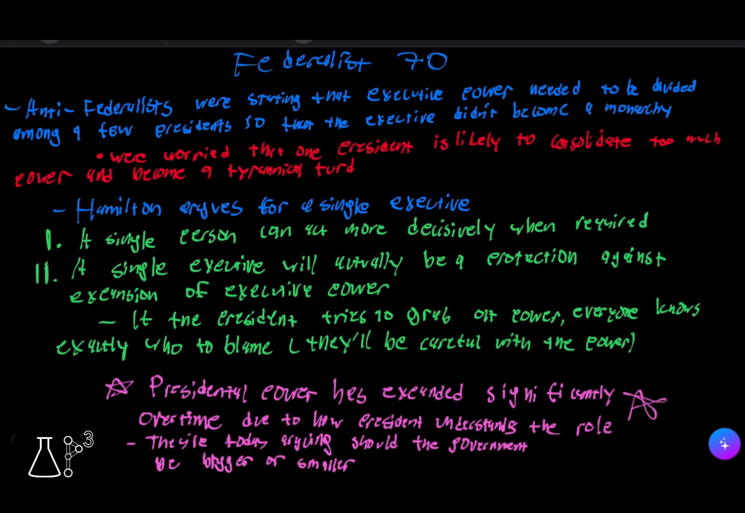Now, this is important too. Presidential power has expanded significantly over time due to how much the president understands the role, and we can see it throughout many presidents, with FDR, Lincoln, Theodore Roosevelt, even now. Because power has expanded over time, it leads to different interpretations by presidents on how to understand the role. And today they're arguing, should the government be bigger or smaller?